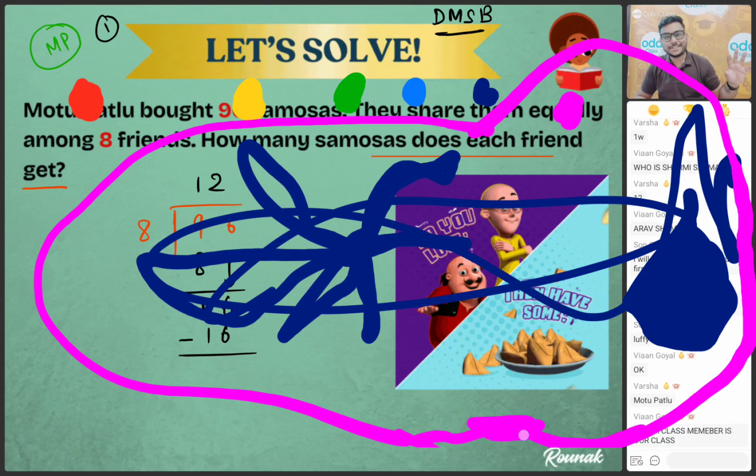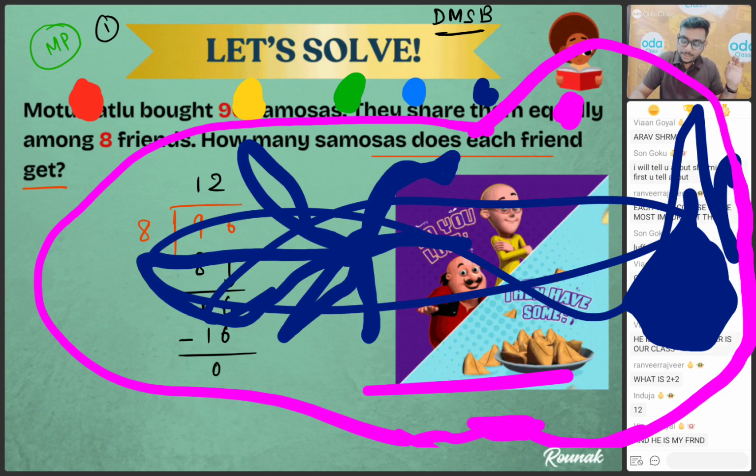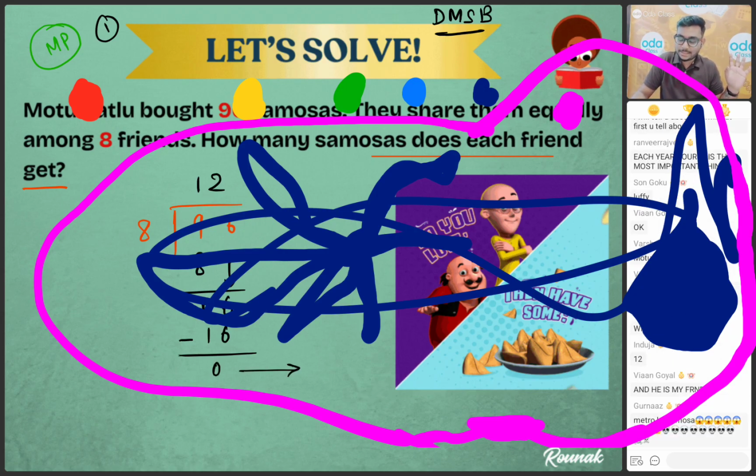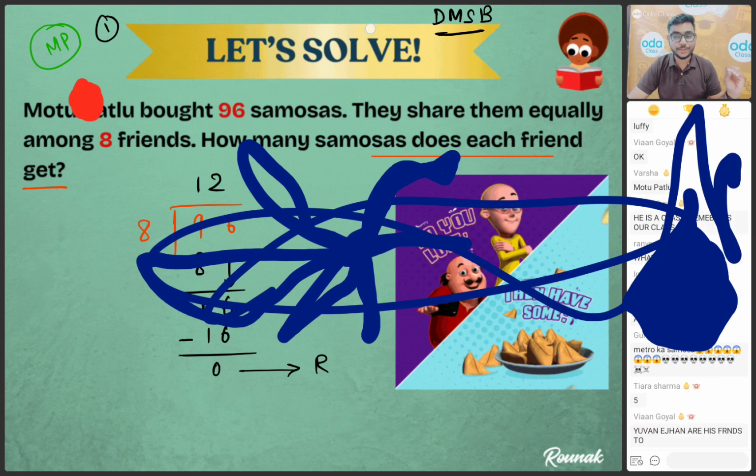Now multiplication is done. What is the next step? I need to subtract the number. So bacho, if you subtract 16 minus 16, how much is that? That is your number 0. Got it? And this number 0 will be your remainder. Clear everybody? Type 5 in the chat box if it is clear to all of you. 0 is going to be your remainder. Very nice.